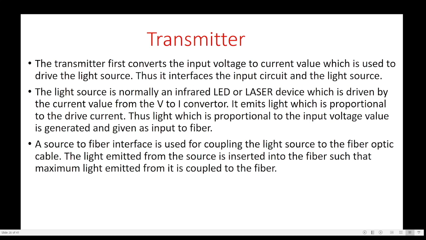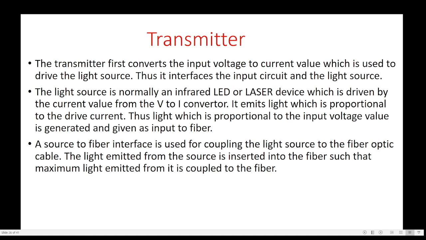In the transmission portion, we explain what a transmitter is. The transmitter first converts the input voltage to a current value, which is used to drive the light source.